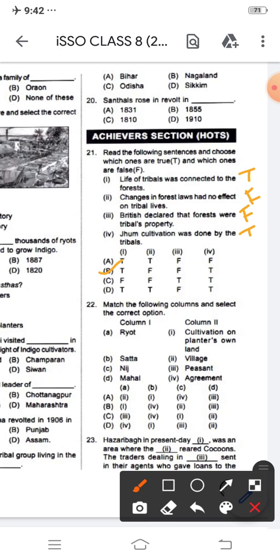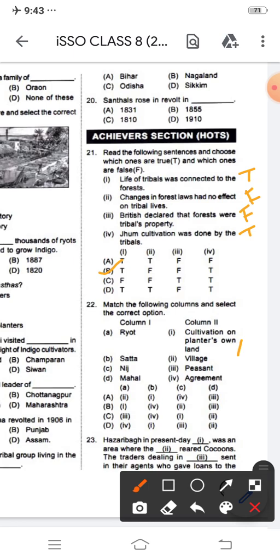Column 1, column 2. Option A, riot. Option B, Sata. Option C, Nij. Option D, Mahai. Roman 1, cultivation on planter's own land. Next is village. Next is peasants. Next is agreement. So as per the correct options, this is also a series based question. The pairing match, I'm going to clear it out.